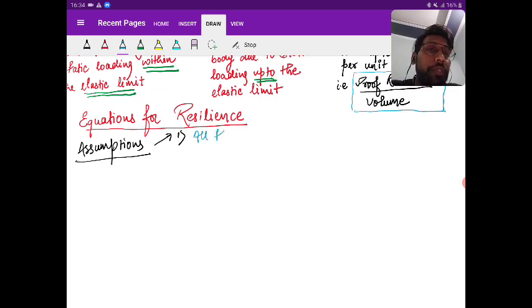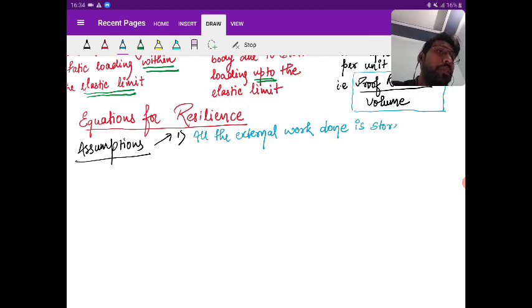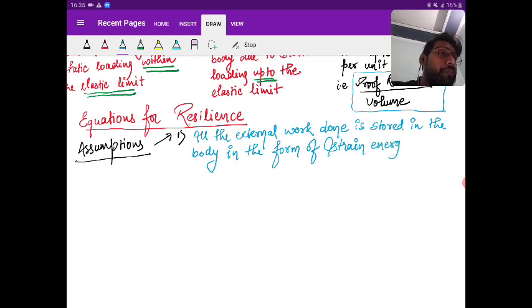All the external work done is stored in the body in the form of strain energy. Okay, there is no loss of energy. That is your first assumption.